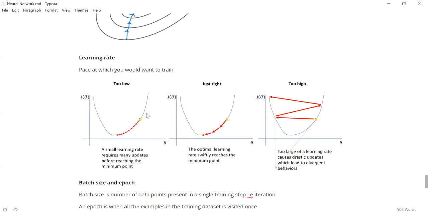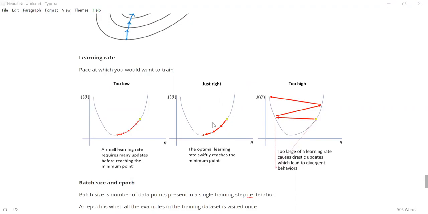So if you are taking bigger steps, like by dropping a ball, what I meant is this is a loss curve that we have seen before, right? Where we want to reach the global minima. So we are starting at one point, we are trying to reach the global minima. So if you are taking bigger steps every time, you will reach it fast. If you take very small steps, you will take a lot of time to reach. But if you are taking very huge steps, right, you might actually overshoot and might not reach the global minima at all. So this is something again a human needs to tune as well.